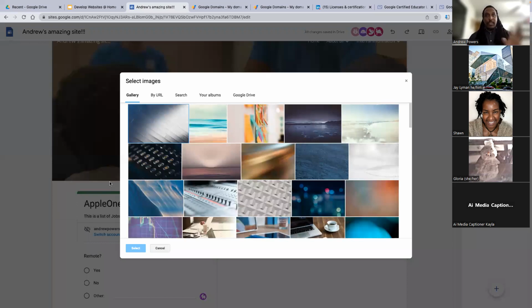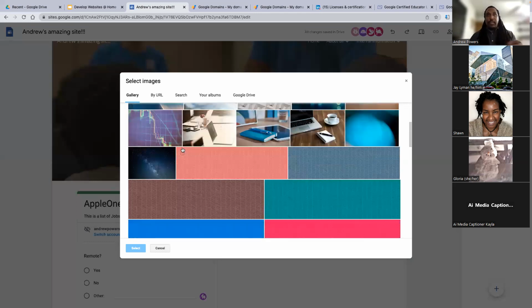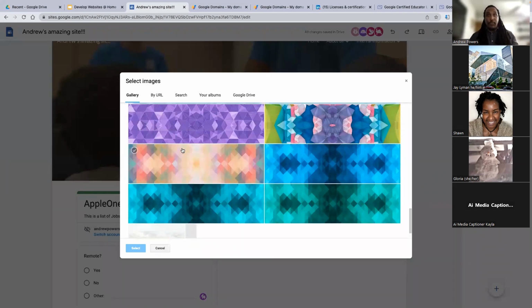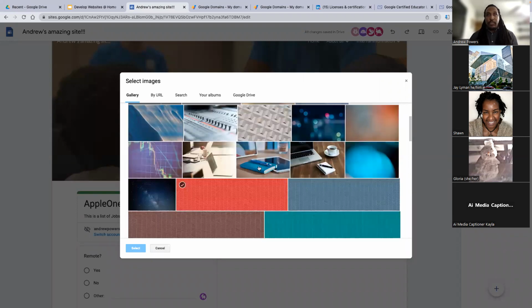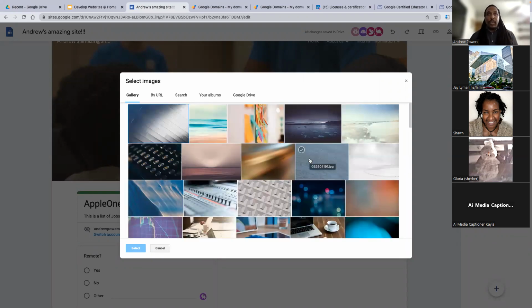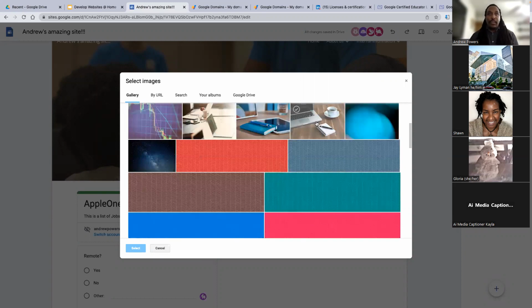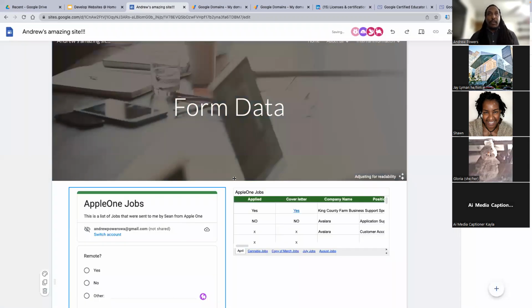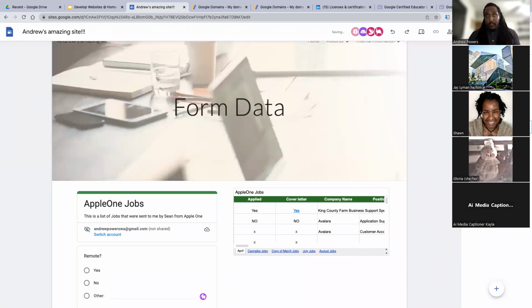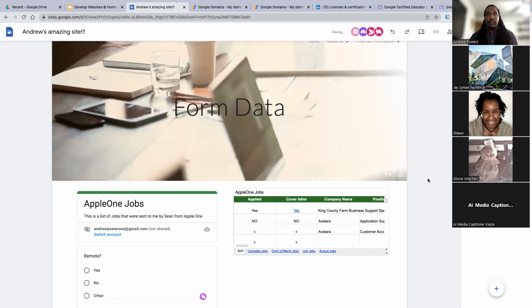And then what I'm going to do right now is select an image so you can see that you don't always have to pick from your Google Drive. In fact, these images are provided from Google for free. These are just some quick background images to give a highlight to what type of thing it is. So since this has to do with data and numbers, I'm going to just grab that. Wow, I do not like that. So it took that image and automatically tried to contrast it. That's for readability, but that obviously does not look good. So I'm going to turn that off just by pushing that button.